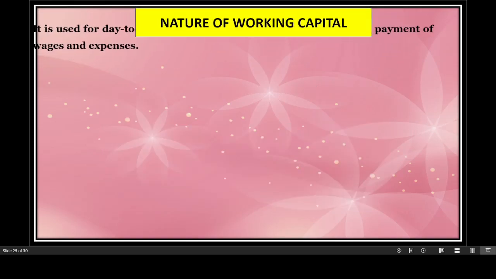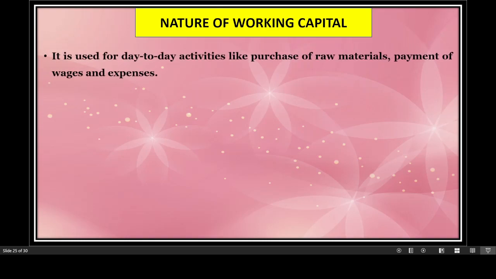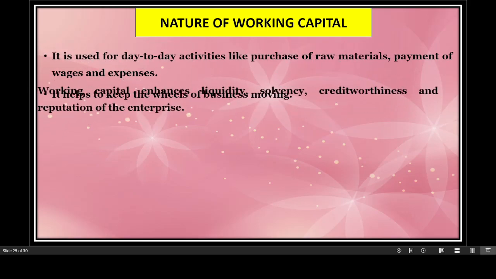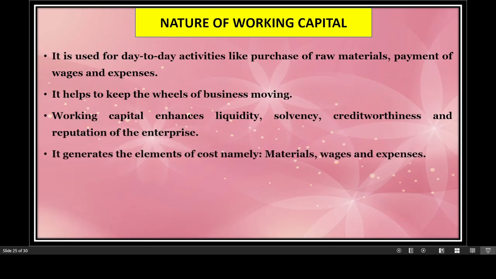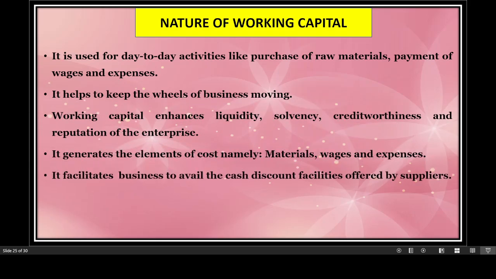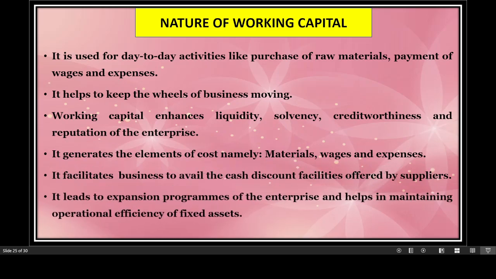Now let us read the nature of the working capital. After reading all about working capital and its types, what features can we draw, or what nature is revealed by what we have read till date. Basically, working capital is used for day to day activities of a business concern, that we have already read. And this working capital helps to keep the wheels of the business moving.